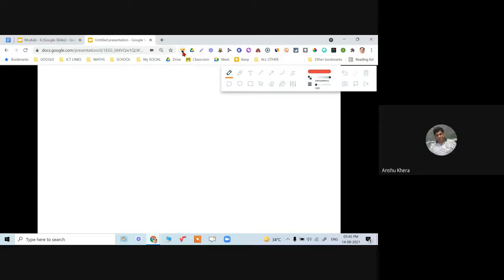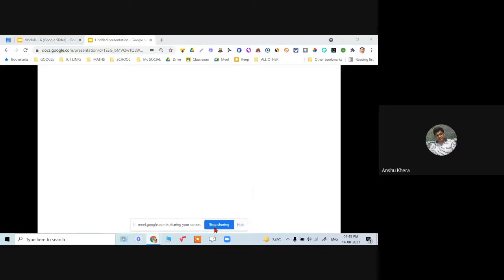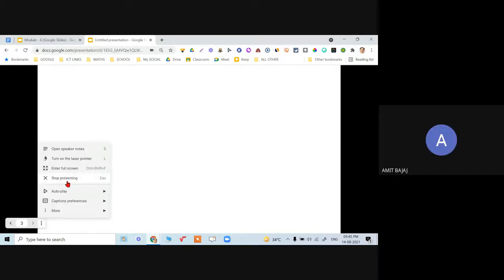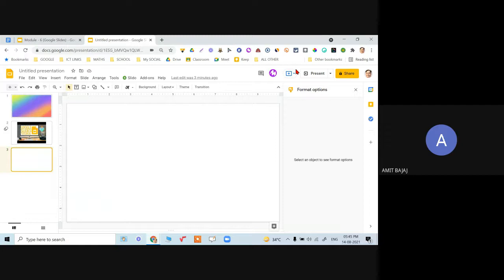But sir, when we are having our own PowerPoint presentation, not in the slides, we can write. We get a pen icon over there as well as the laser pointer icon over there. Yes, of course. In that case, we can use it, right? Yes, in PowerPoint it works best. Not here. So that is the only drawback of using this, while for a math teacher, when you have to write lot many things. Otherwise, this is a wonderful tool.